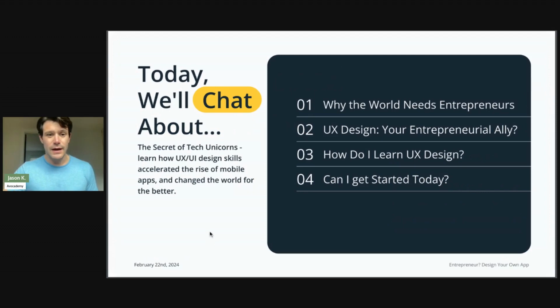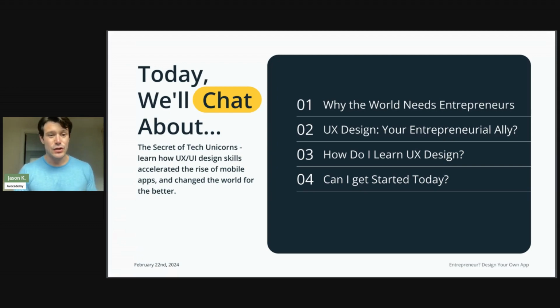To quickly discuss the agenda, we're going to go through a few different sections in this presentation. First, we're going to talk about why the world needs entrepreneurs. From there, we'll discuss UX design, right? It's something that we think is strictly related to tech, but it really can be your entrepreneurial ally. From there, we'll go into how do I learn UX design? And then, can I get started today?